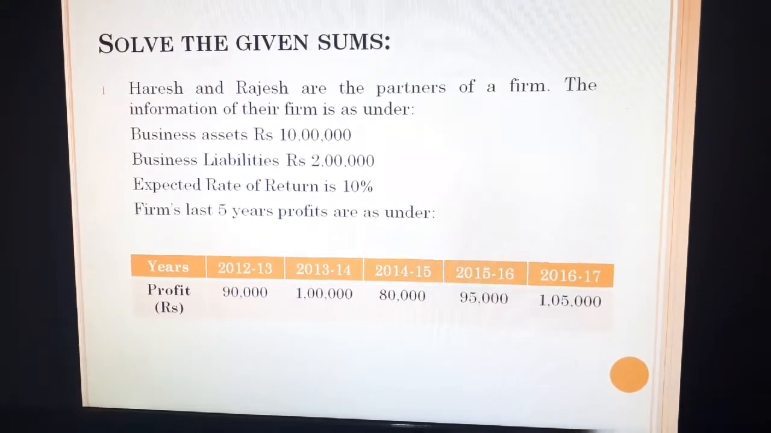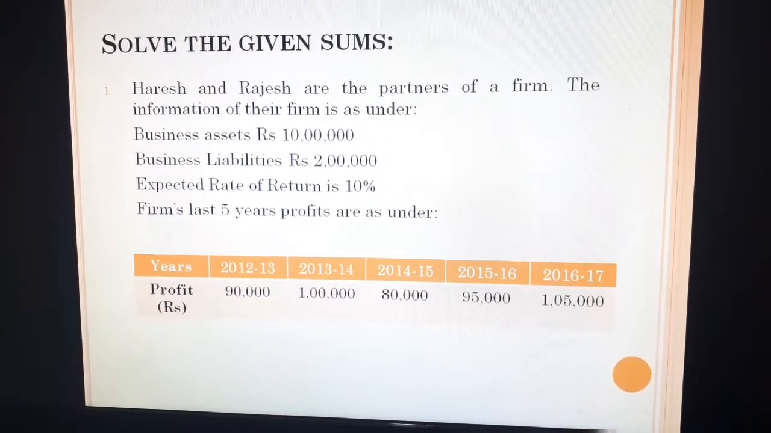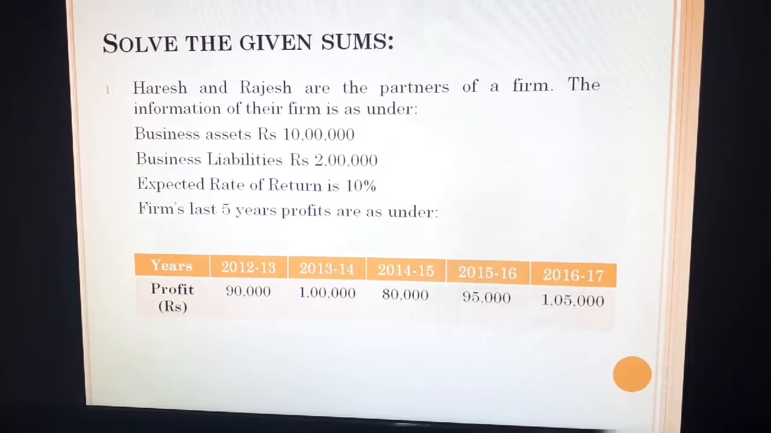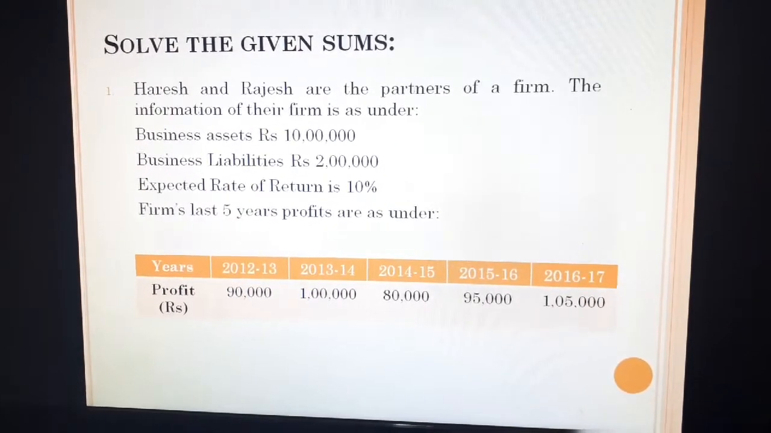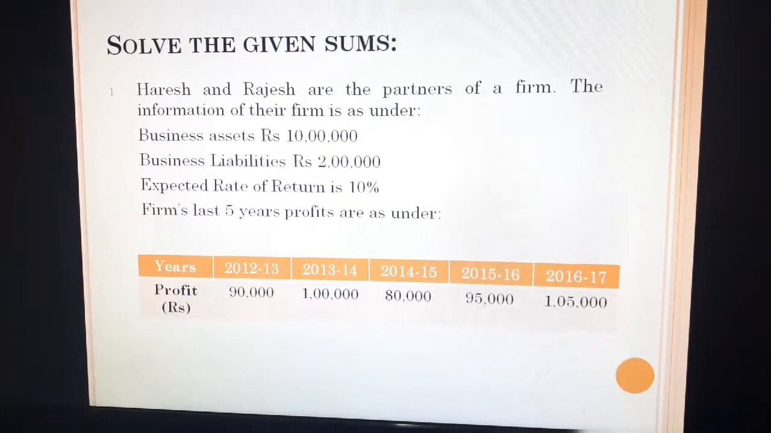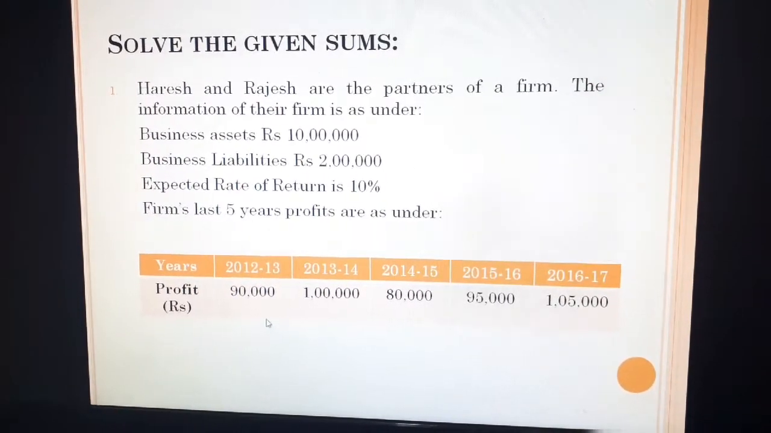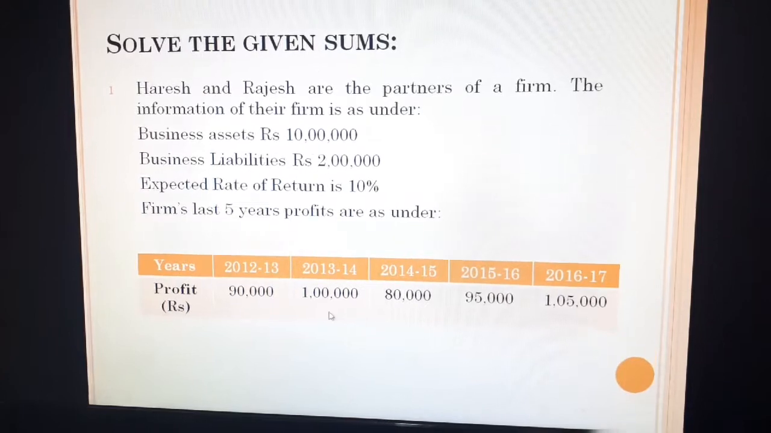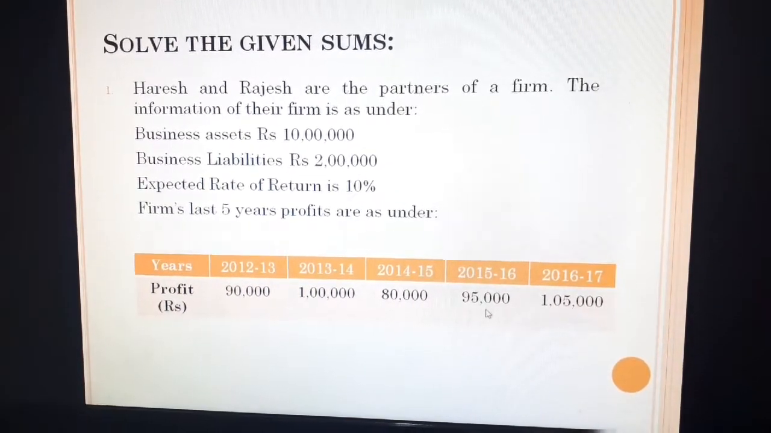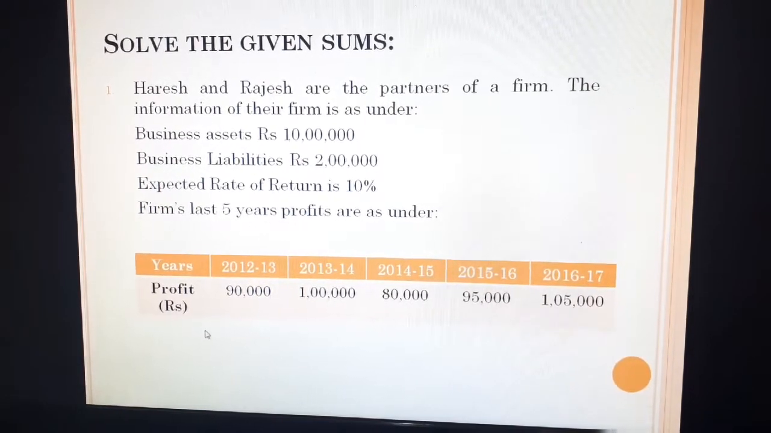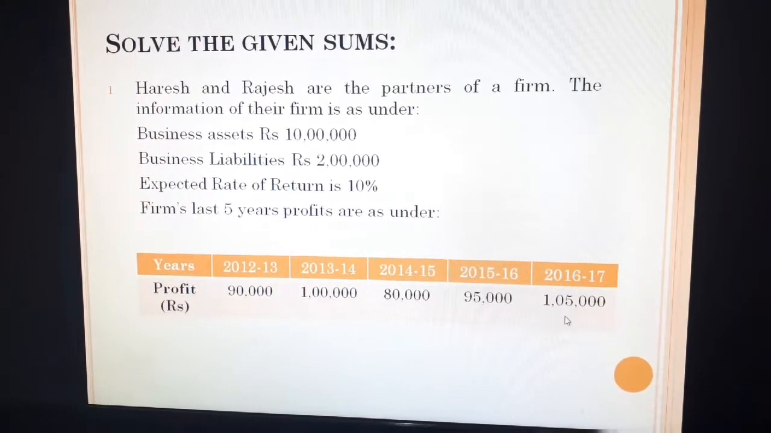Years are given 2012-13, 2013-14, 2014-15, 2015-16 and 2016-17. It means the years are in sequential order. When we observe the profit trend, it shows fluctuations in the trend. See, 90,000, then 1 lakh, then 80,000, then 95,000, then 1 lakh 5,000. So it means fluctuations are observed in the trend.